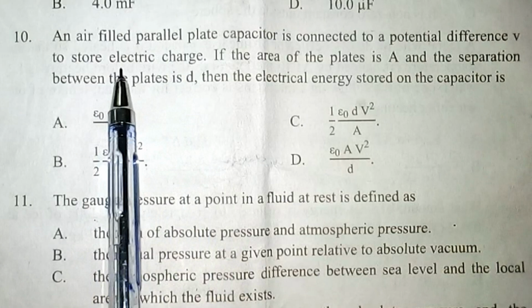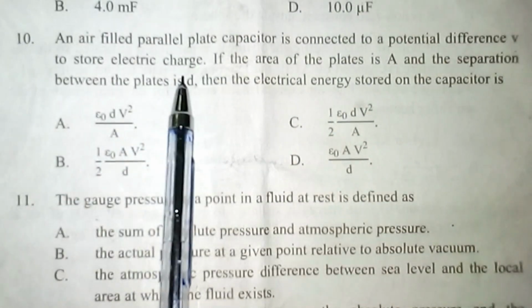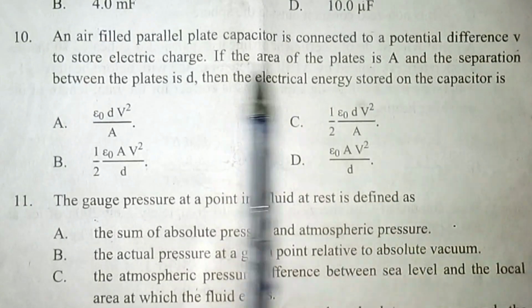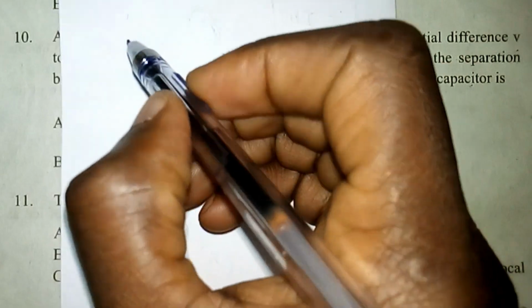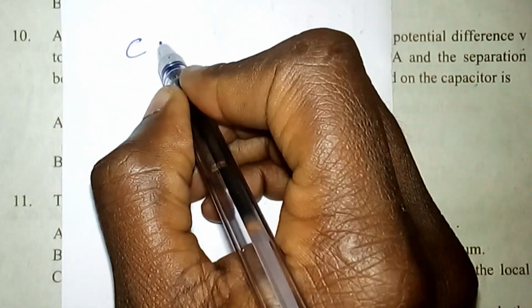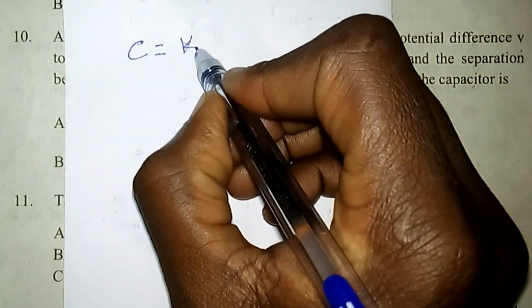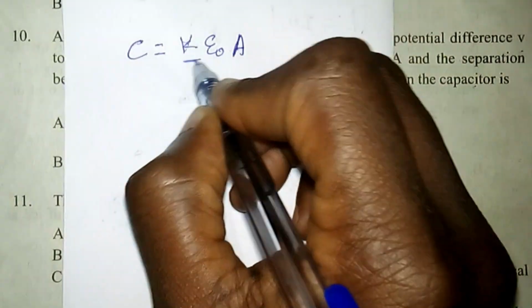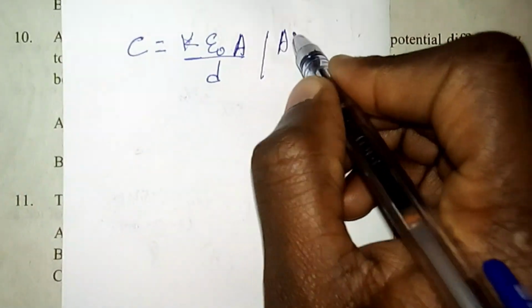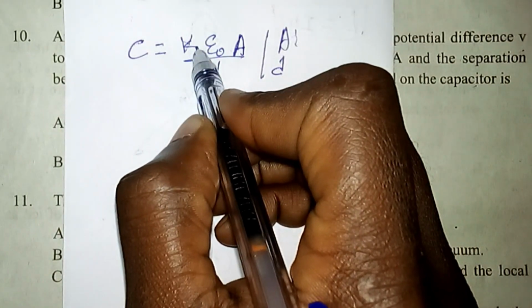Question number 10. An air-filled parallel plate capacitor is connected to a potential difference V to store electric charge. If the area of the plate is A and the separation between the plates is D, then the electrical energy stored on the capacitor is... So for a parallel plate capacitor, the capacitance is given by the dielectric constant K between the plates, the permittivity of free space epsilon naught, and the area of the plate divided by D. Here A is the area of the plate, D is the separation, and K is the dielectric constant.